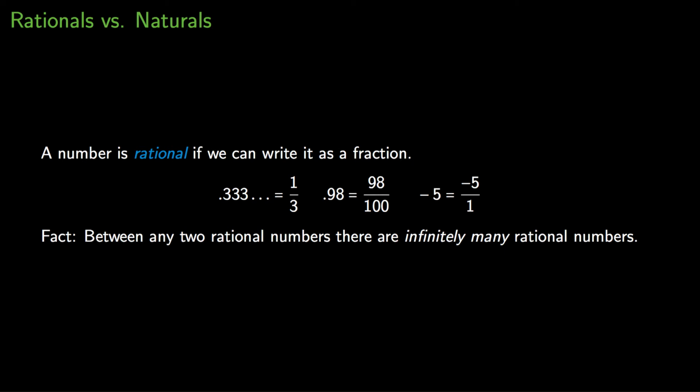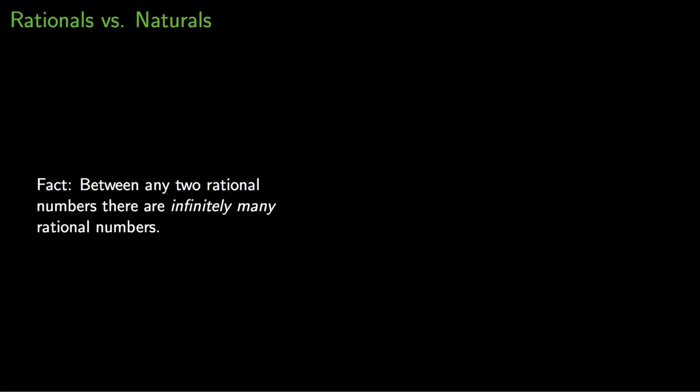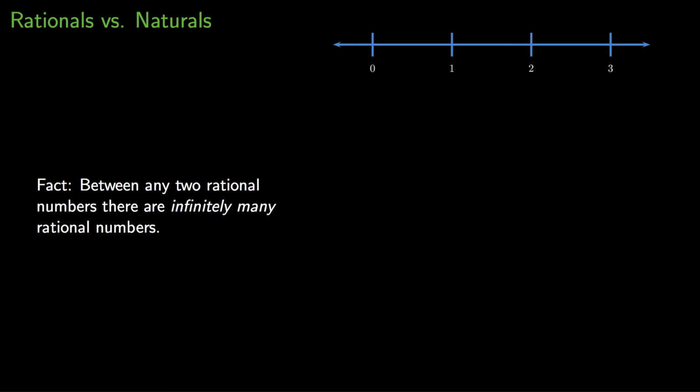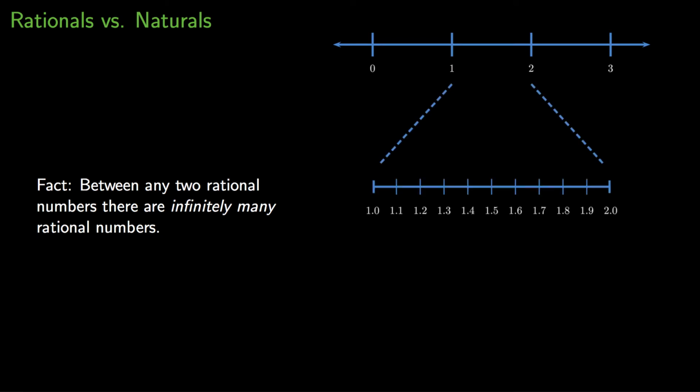An easy way to see this is to think about that theorem from 2.7 where any finite decimal counts as a rational number, right? All the finite decimals and all the infinite repeating decimals. So, if you think about the number line with all the integers marked, and you think about 1 and 2, you could blow up 1 and 2 and write all of the tenths places in there, right? 1.1, 1.2, 1.3, and those are all rational numbers.